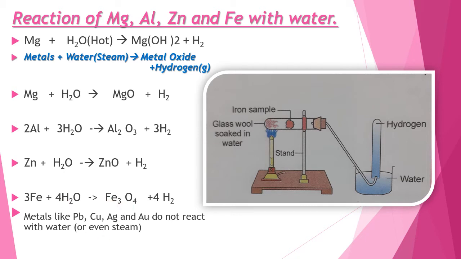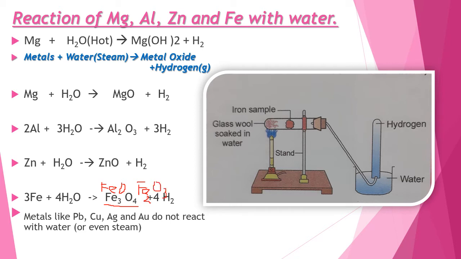Here children, Fe3O4 is known as ferroferric oxide, which is a mixture of two oxides, that is oxide of iron with 2 valency, that is ferrous oxide, FeO, and iron with its 3 valency, that is ferric oxide, Fe2O3.